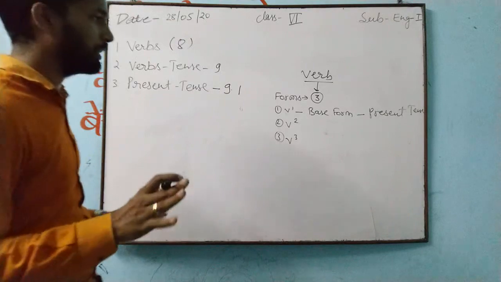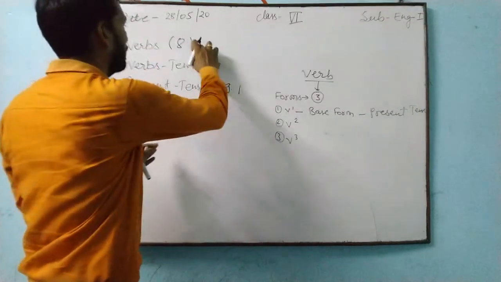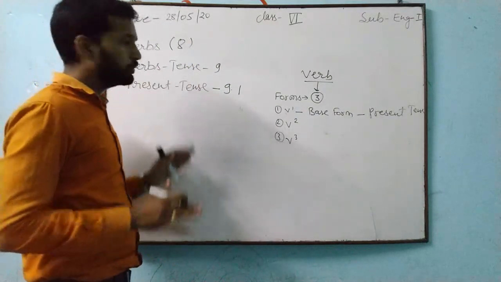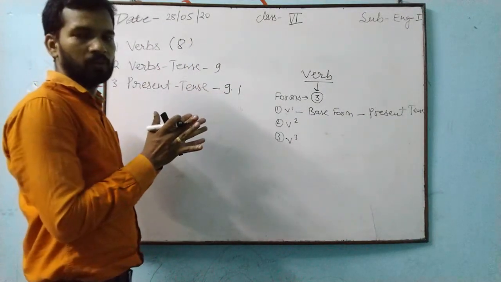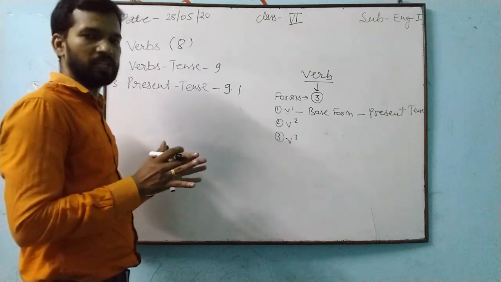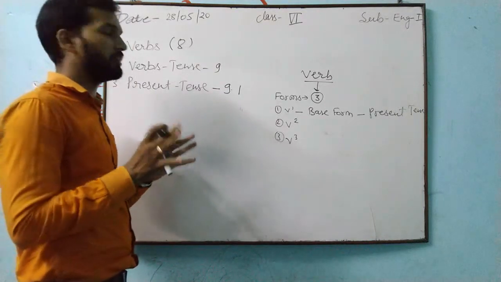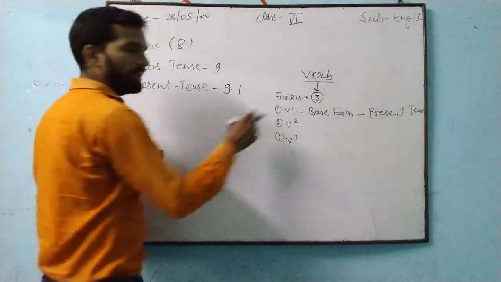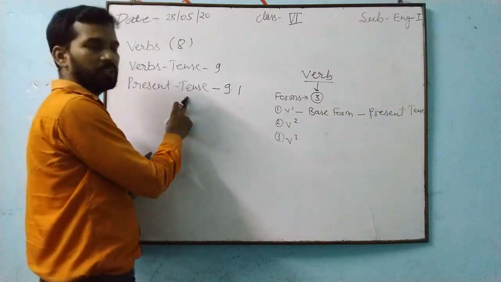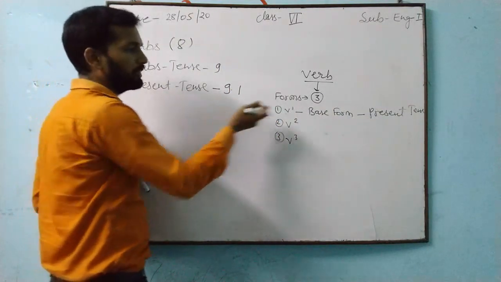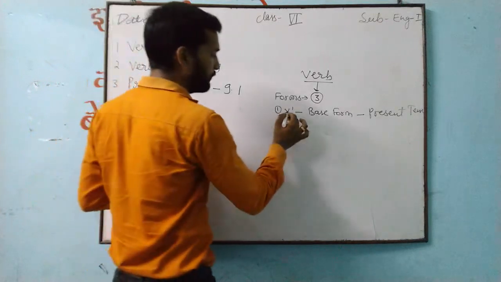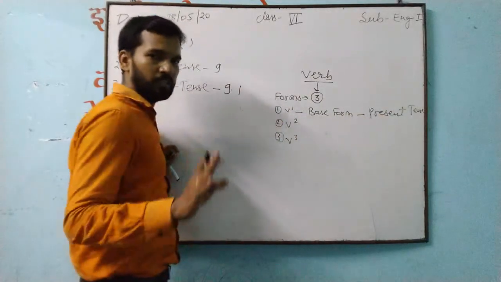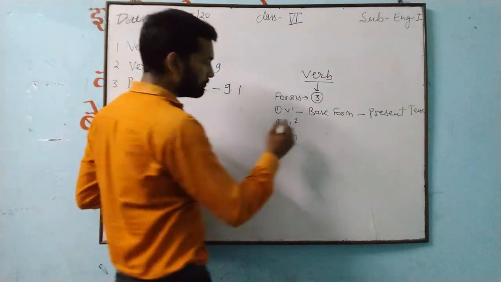So don't be confused about what I am telling you: lesson number 8 I told you, lesson 9 and 9.1 I have not explained separately. Together I am explaining all the points. Be careful, try to listen and understand. See, here I told you present tense. Why? Because when I start present tense, I have to tell this before that. So the first form of the verb is known as the base form, and this base form we use in present tense. Okay, this is one point.